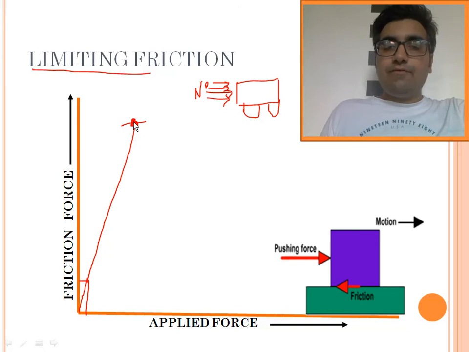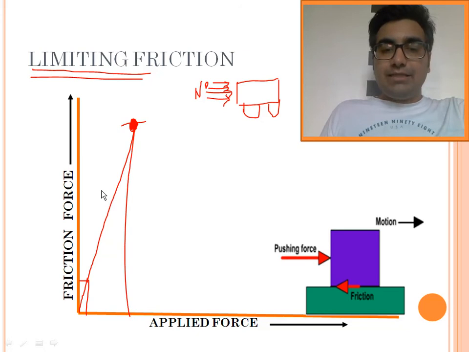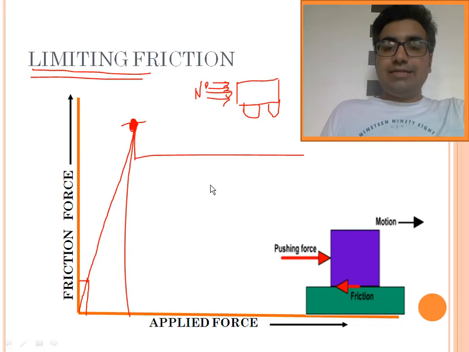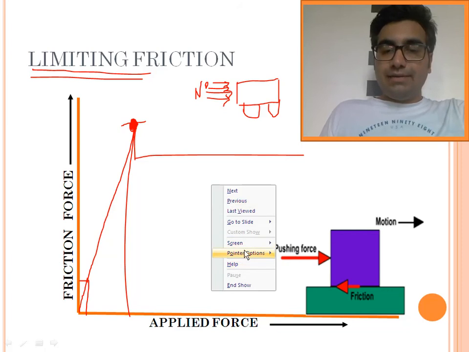A point, or a limit, where the frictional force is maximum, beyond which the frictional force is not going to increase, is known as limiting friction. When the frictional force is at its maximum and we further apply a force, the friction force decreases slightly and then it remains constant. Is that clear, my dear friend?